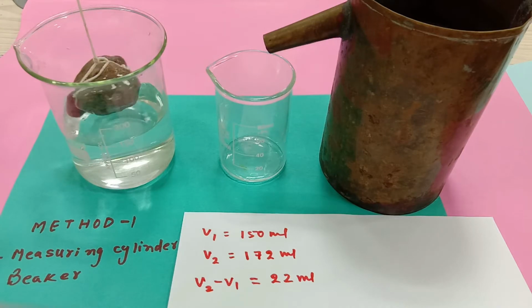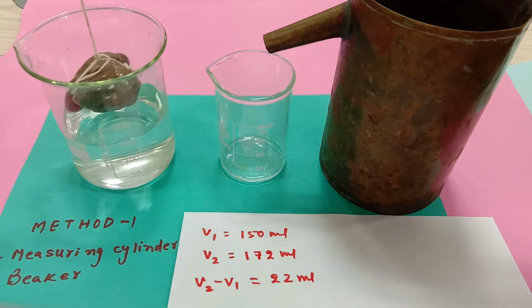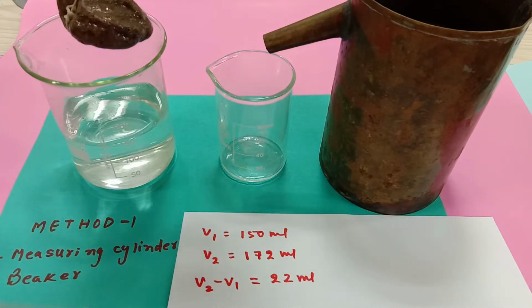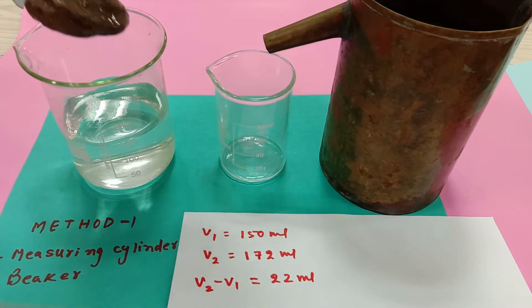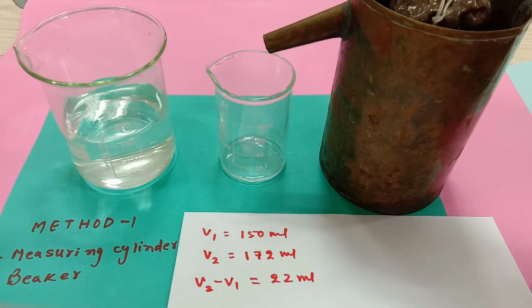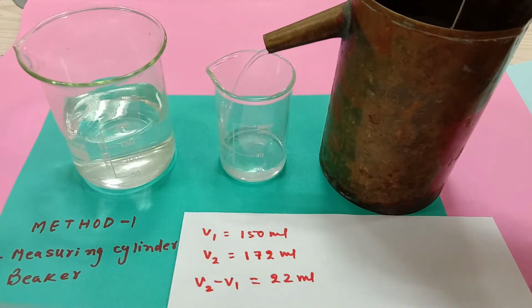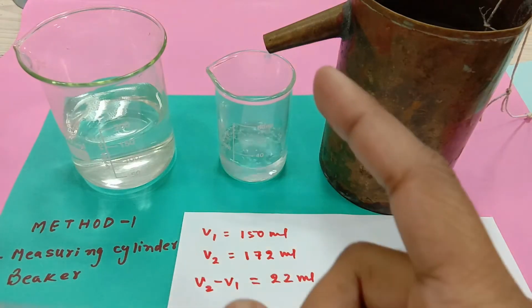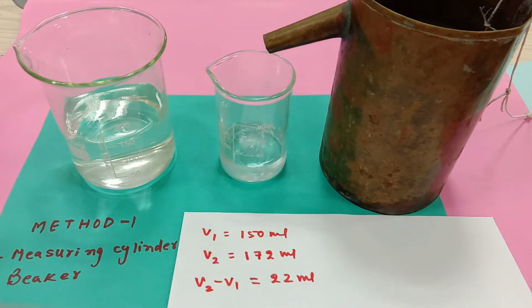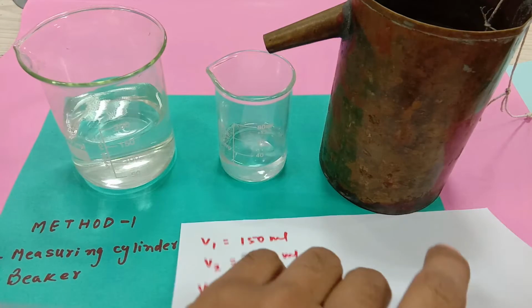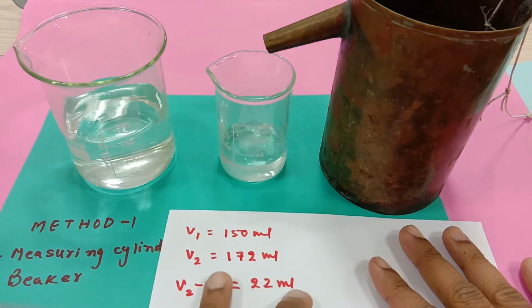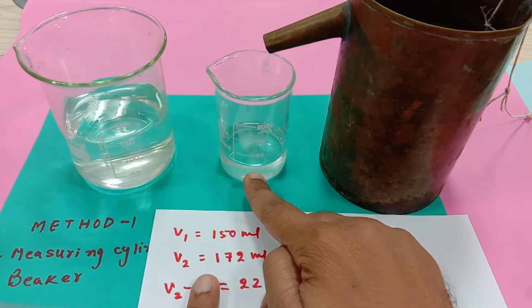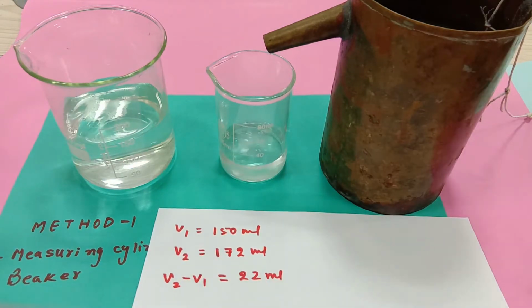And now what am I going to do, people? I am going to immerse the stone in the Eureka can, and you will see that the excess water, the water which will be displaced out, will be collected in the small beaker. So here I start. Let the water get collected over here. Here also I can see slightly above 20. So the volume could be approximately